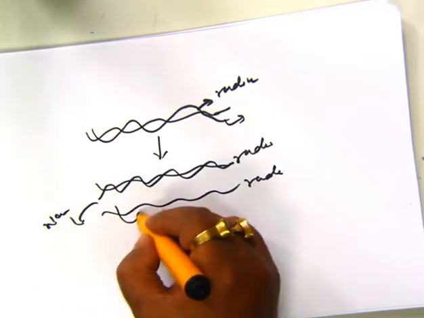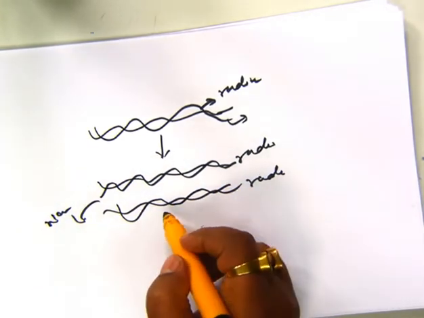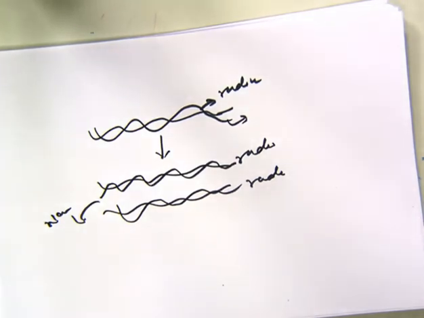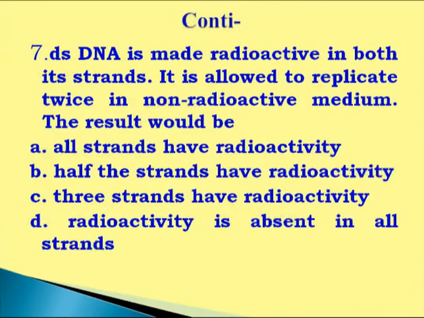So one will be radio, another will be non-radio labeled. Again, in the next cycle, another will be radio labeled, another will be non-radio labeled. So what happened? All strands have radioactivity is not true, because one strand is conserved in each cycle, each replication, each template. So this one is incorrect.